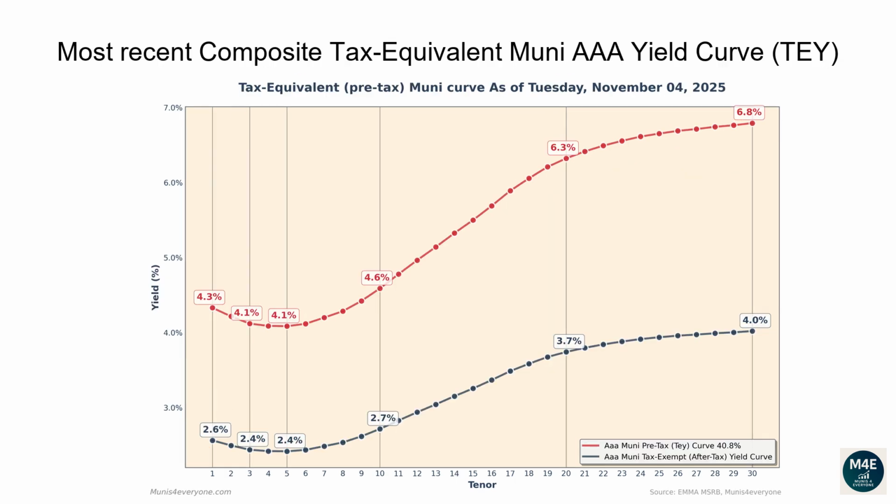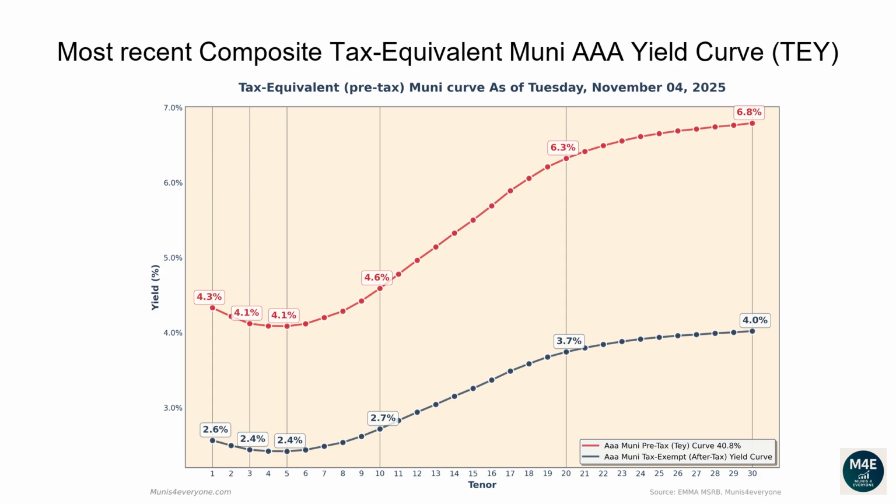Let's now go over the most recent composite tax-equivalent Muni AAA yield curve. The following graph shows, in red, the tax-exempt after-tax Muni yield curve, versus in blue its tax-equivalent pre-tax version assuming a 40.8% top tax bracket, as of November 4, 2025. Why would you care to see the tax-equivalent version of the Muni yield curve? More on this later. Let's first go over the pre-tax, aka tax-equivalent yield curve.